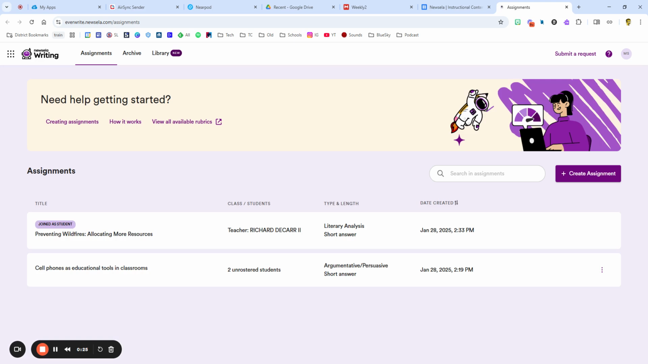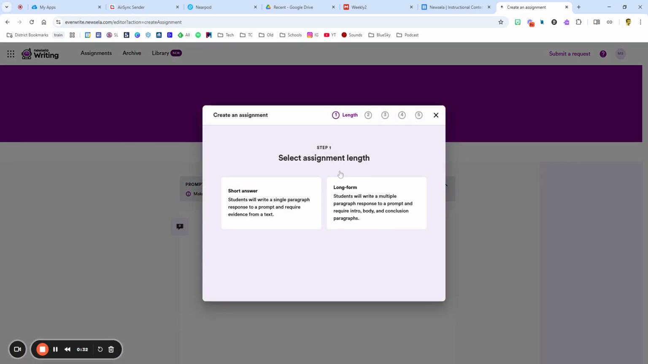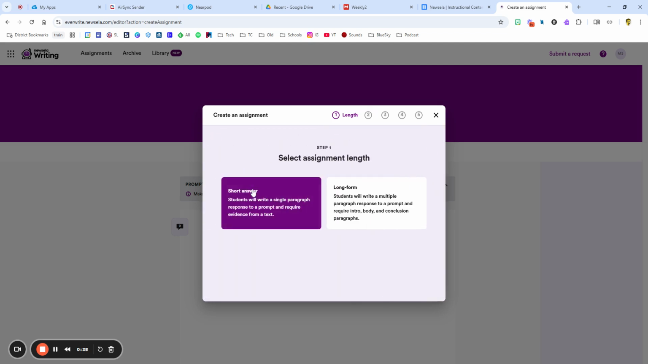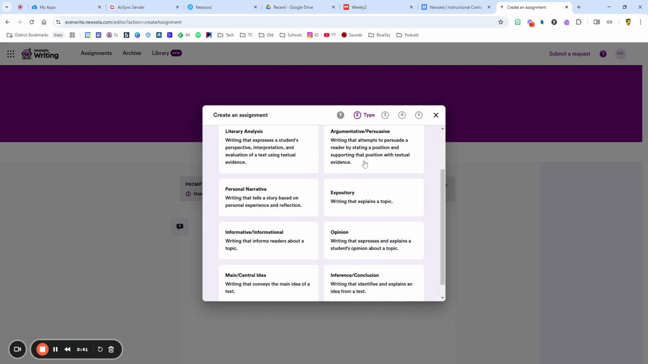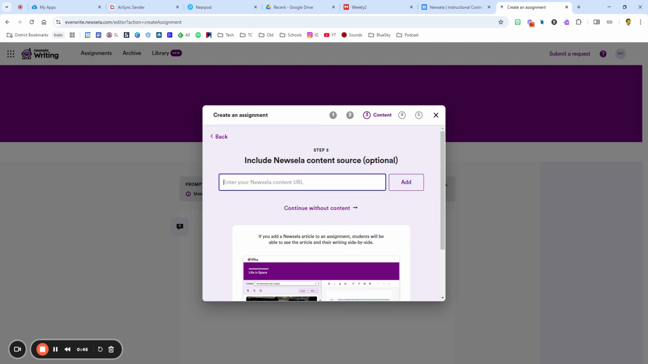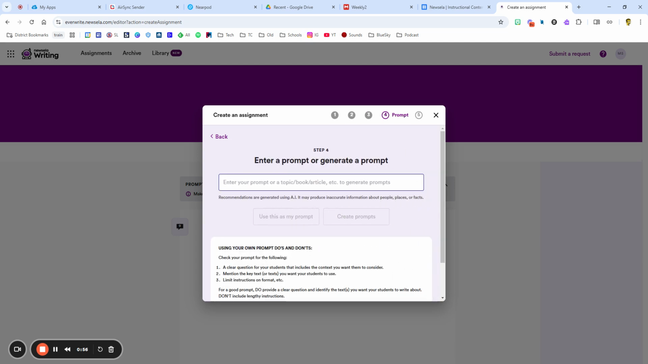Now you can see that I've played around with it a little bit. But what it basically does, it is going to create an assignment for students, and you can go through the steps. You can create a long or short answer. If I wanted to create a long answer, I can do that. If I want to create a short answer, I can select the type of writing. So let's pretend like this was argumentative writing. Now here is where I can actually create it right from scratch, or I can use a Newsela article or a text set. I'm going to continue without any sort of content and just kind of go on my own.